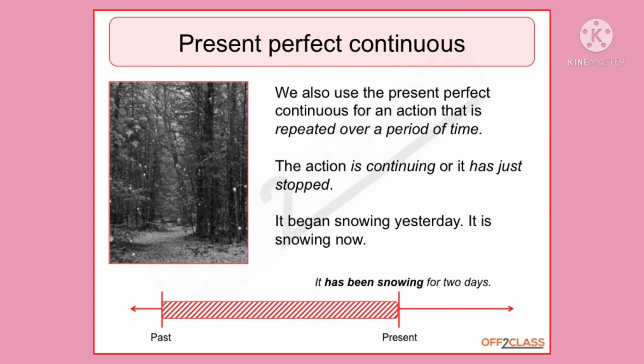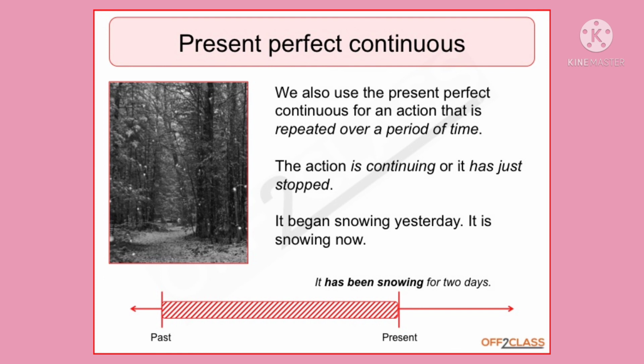Now what is present perfect continuous? We use present perfect continuous for an action that is repeated over a period of time or an action which began in the past but is still continuing. देखो एग्जाम्पल समझो हिंदी में छोटा सा. मैम सुबह से बारिश हो रही है. So in English if I want to convert this sentence, what I will say? It has been raining since morning.